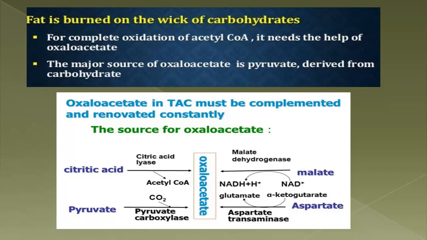But remember, in the TCA cycle, the lion's share of the oxaloacetate that we use comes from pyruvate, and again the pyruvate comes mainly from glycolysis of glucose. So for complete oxidation of fats, carbohydrate is inevitable as it is the chief source of oxaloacetate. Clear? It is an important explain-why type of question.